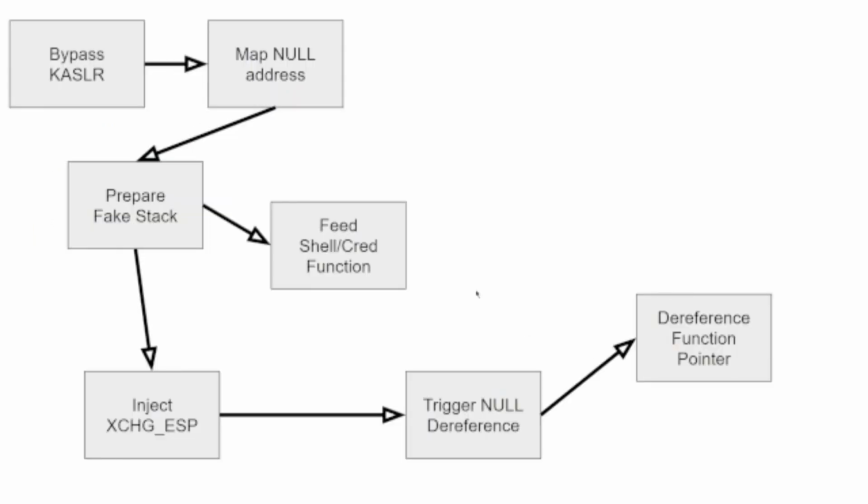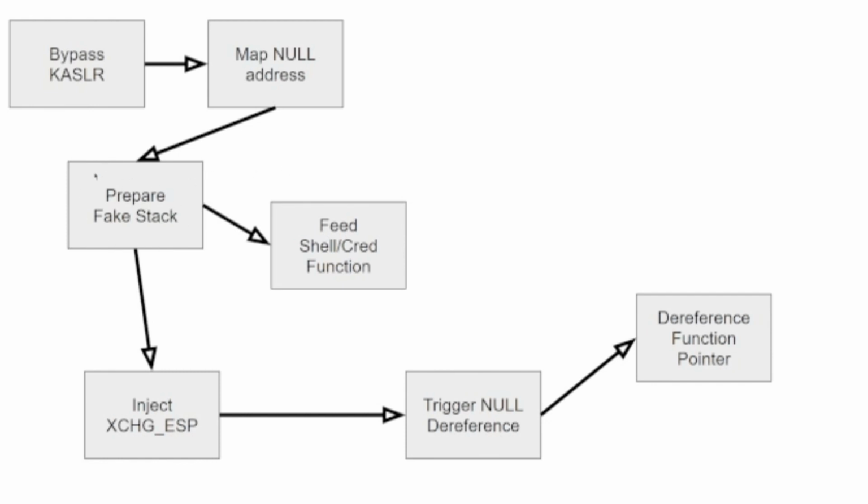So this is the control flow of the program, and I'll just briefly go over it. So first, we have to bypass the KASLR defense, which is the kernel address space layout randomization, meaning if we're looking for a function within kernel space, there's going to be some random offset to it, which we'll need to account for. But since this vulnerability does not relate to KASLR, we can just assume that this is successfully completed. Then we map the null address to gain access to the 0 address, or we map the first page to gain access to the null address.